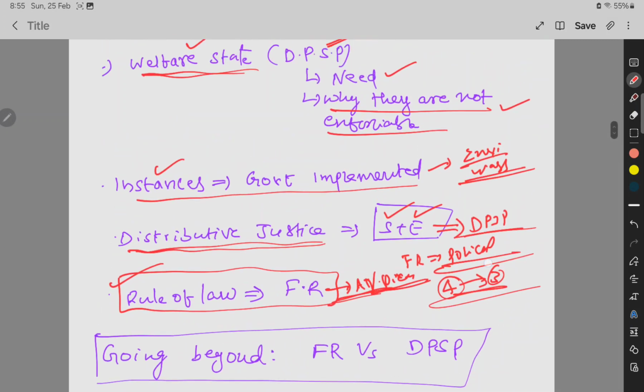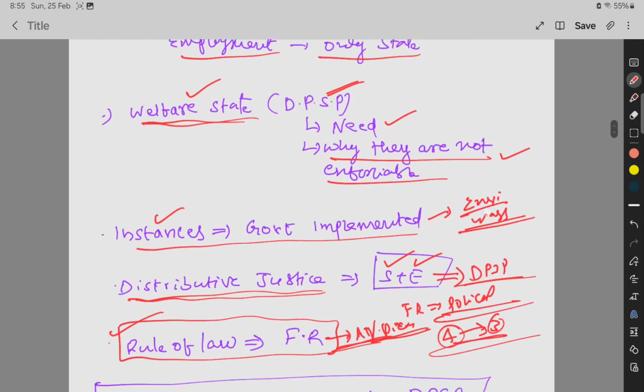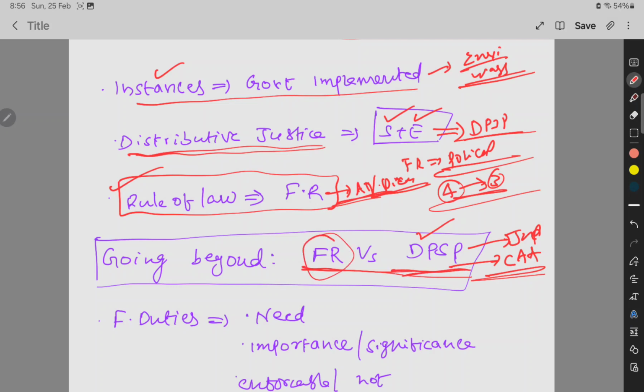And in the syllabus this is not mentioned, but we need to go somewhat beyond. What is the beyond thing? There is some controversy regarding fundamental rights and DPSP. For this we need to read some Supreme Court judgments and Constitution Amendment Acts. Initially some governments said we can implement the DPSP by compromising fundamental rights, and the Supreme Court said no, we can't do that. So there is some controversy, you need to read that also.